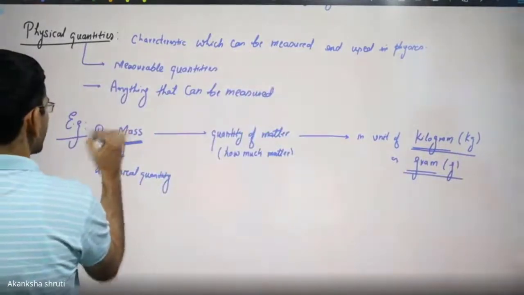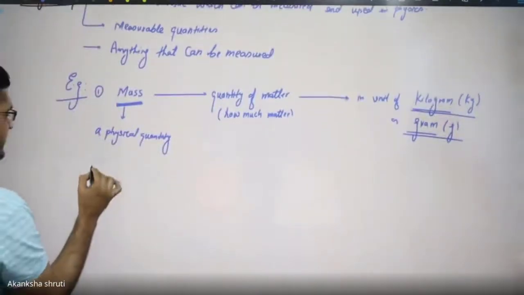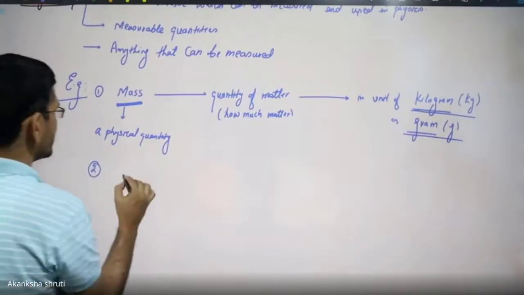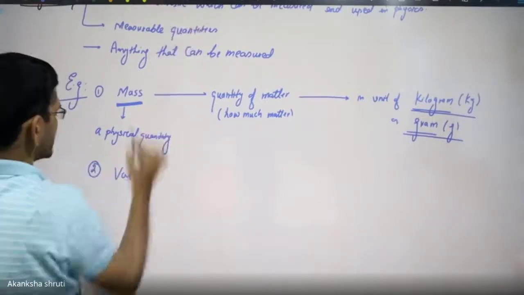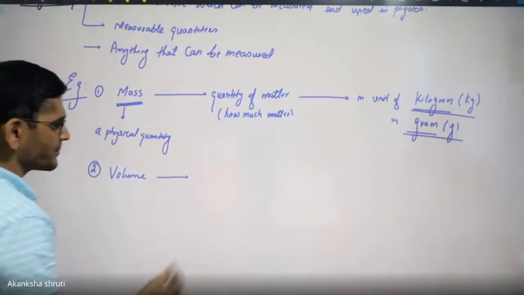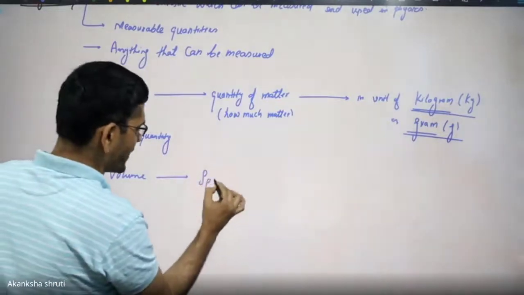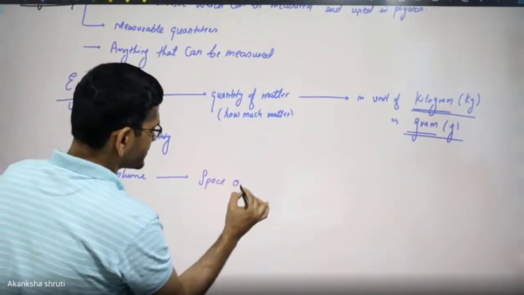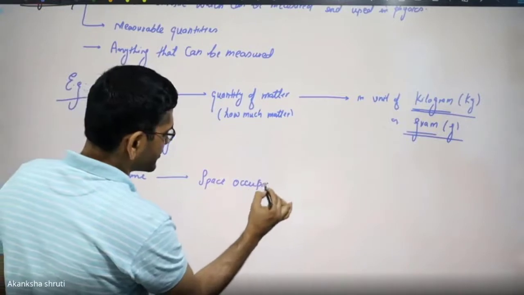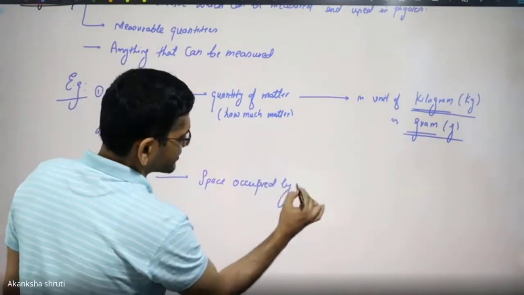This I have taken as the first one. Student, if you are taking the volume, volume is the other quantity. It simply tells us the space occupied by matter.